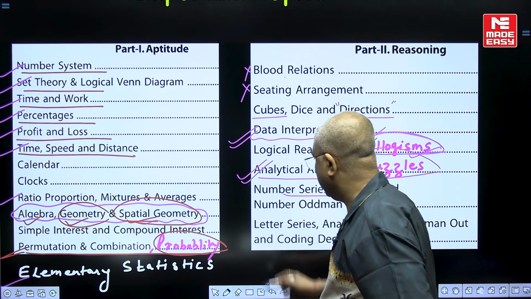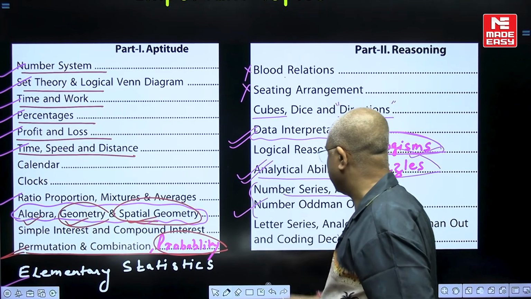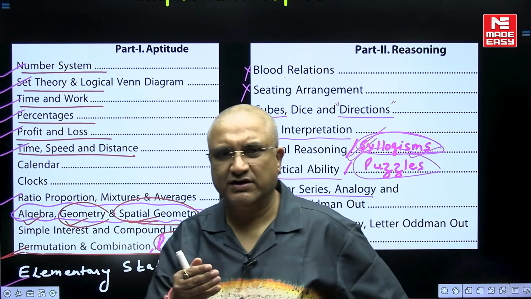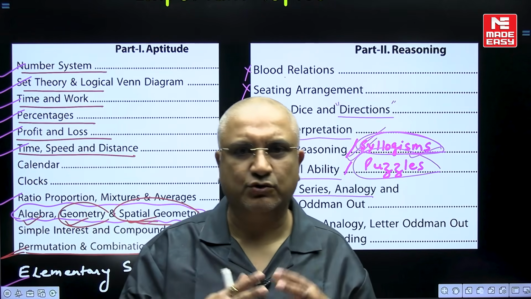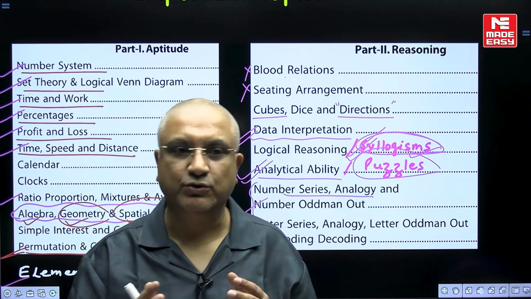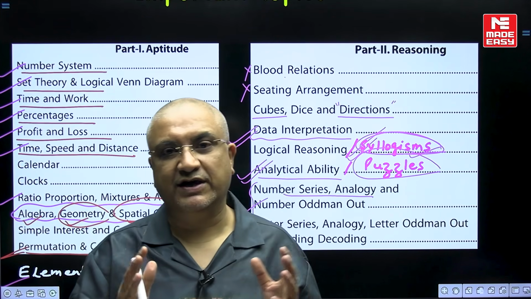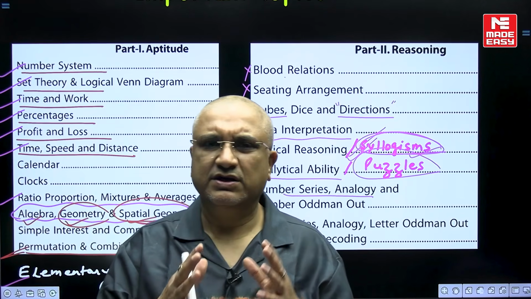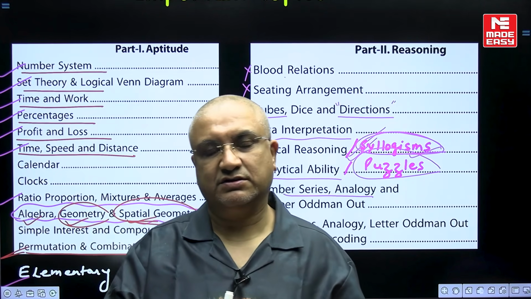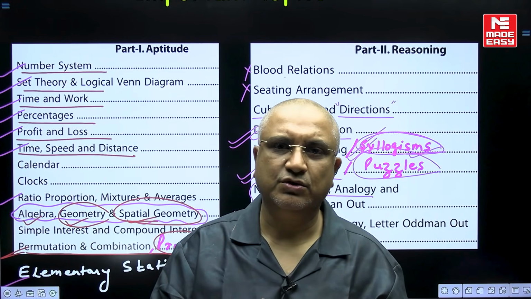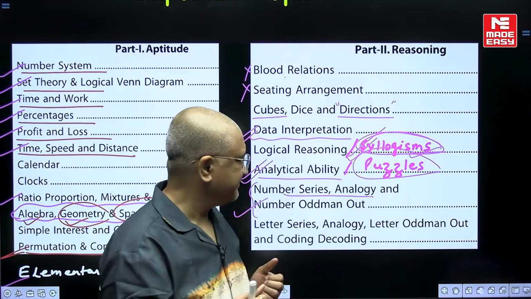Subsequently, a couple of questions are always asked on number series, coding, decoding, letter series, which are based upon a few rules. You need to learn squares, you need to learn cubes, you need to remember 1 upon x values from 1 till 1 upon 20. That empowers you to solve these questions in a shorter span of time. These questions are also quite common in GATE.